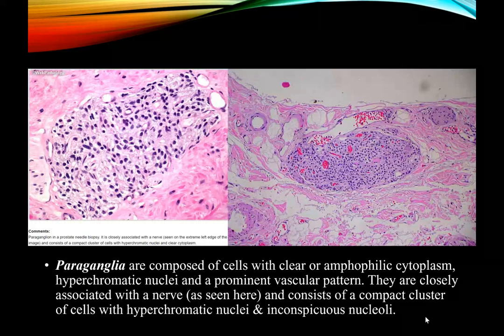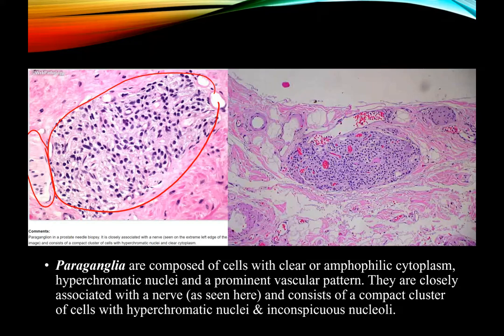We can see them in these two photos here. The first photo, that is the photo on the left, we can see that this is a paraganglion, for example, in a prostate needle biopsy. And we can see here this entire unit is in close proximity to this nerve bundle here, and the cells are hyperchromatic, and some of them have clear cytoplasm or an amphophilic cytoplasm.